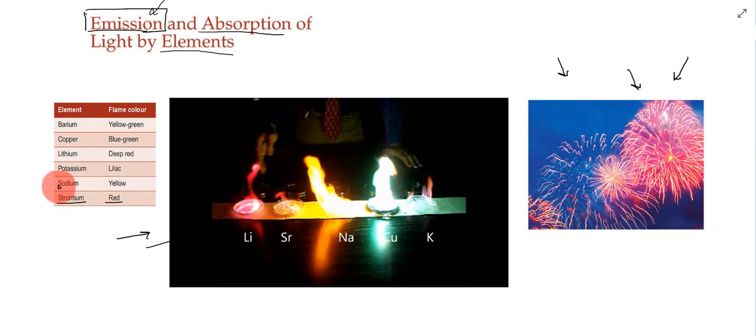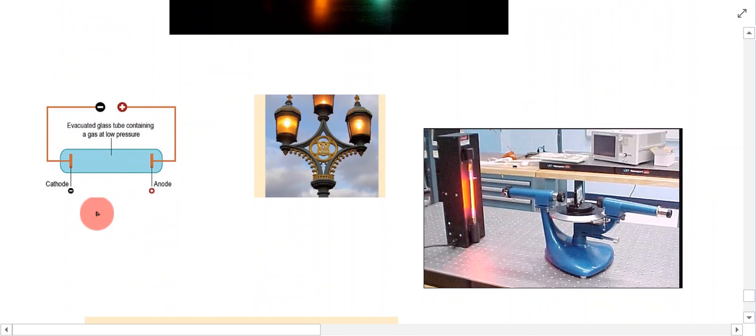So essentially you can link the elements to the colors that they produce when energy is supplied to them. It can be in the form of electricity, or it can be in the form of a flame. If they're put into a fire, or into a flame, they'll give off these characteristic colors. Now, instead of using a flame to provide energy to these elements and see what colors they produce, we can actually use electricity to give energy to particular elements.